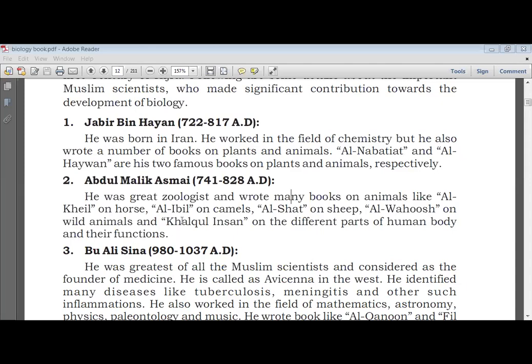So, class, there are so many books mentioned, and you have to learn the name of the scientist, the name of the book, and the topic on which the book has been written. These three things you must learn thoroughly. Now, next, who will be reading?